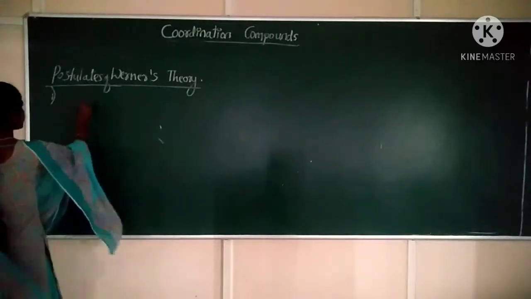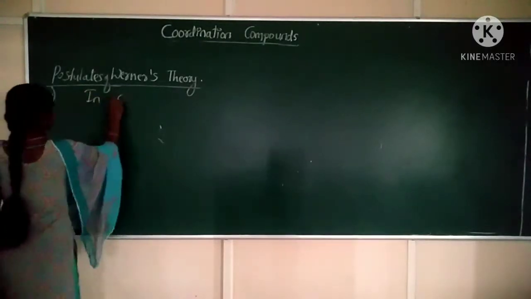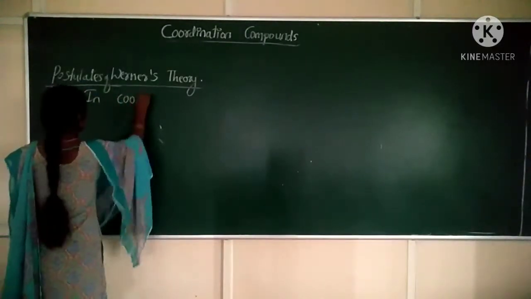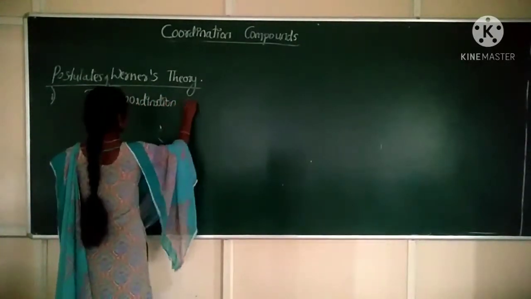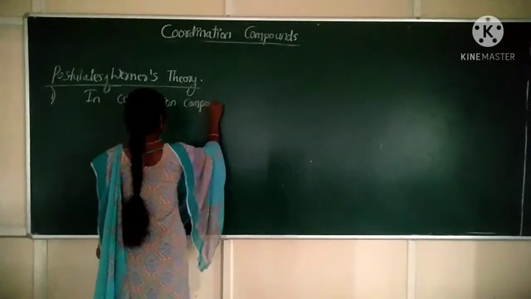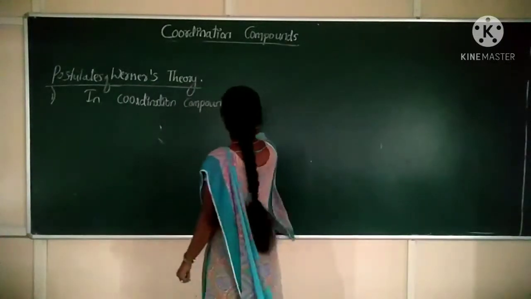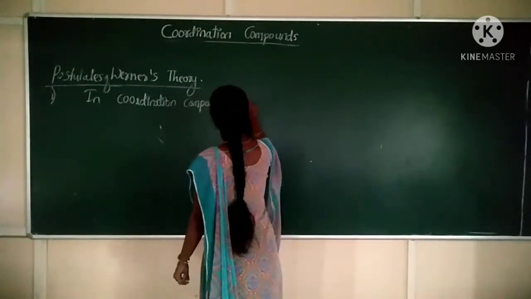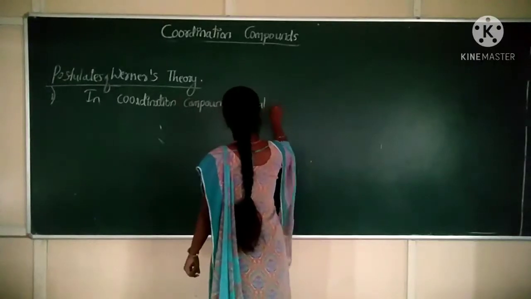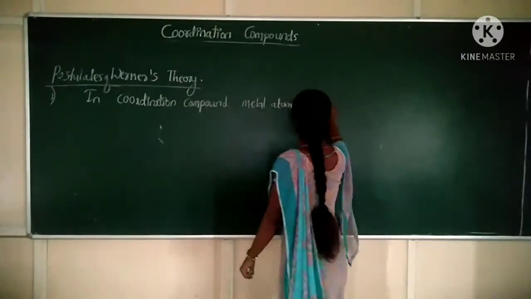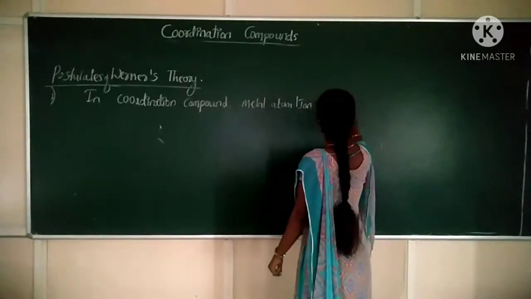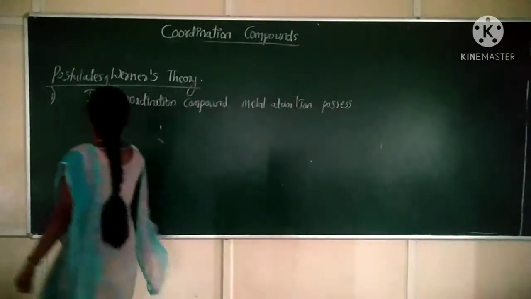What is the first postulate? In a coordination compound, the central metal atom or ion possesses two types of valencies.